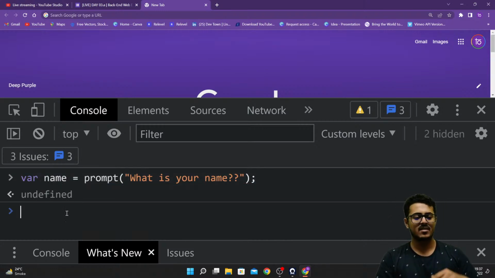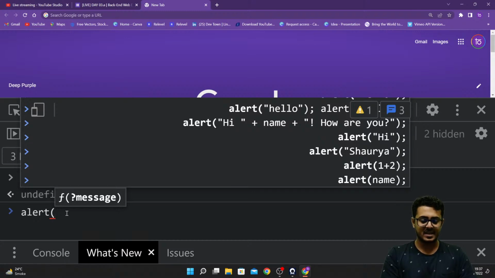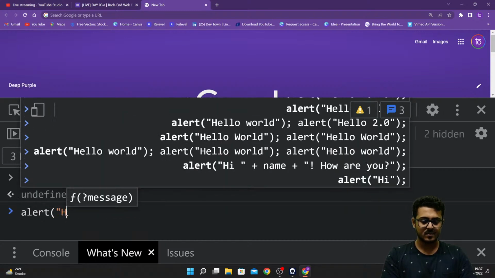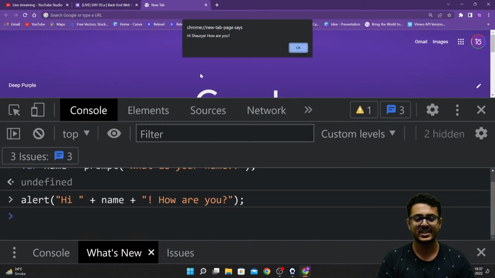Then I am going to create an alert. So alert, and then "hi", name, "how are you?" I'm creating a message right over here saying hi. I'm concatenating the variable name, that is Shaurya, and then how are you right over here. As soon as I'm pressing enter, you are able to see that I'm getting an alert saying hi Shaurya, how are you?